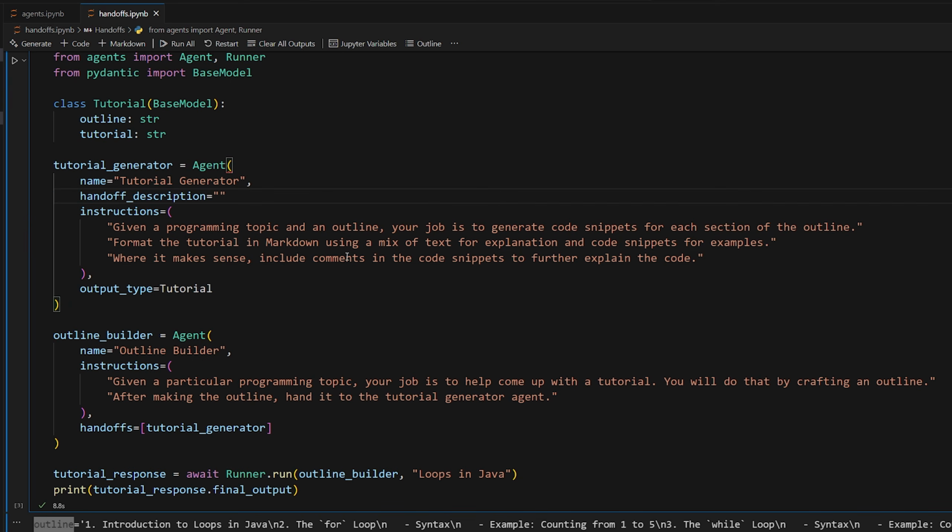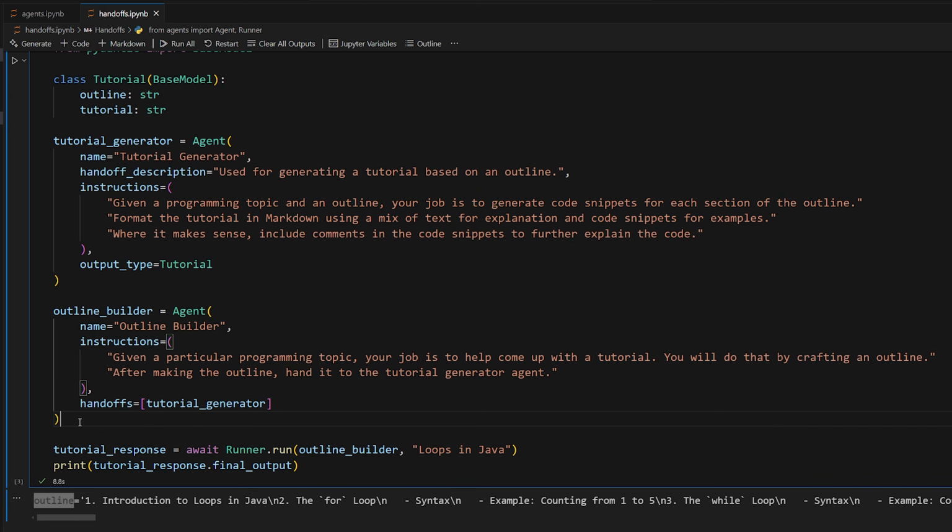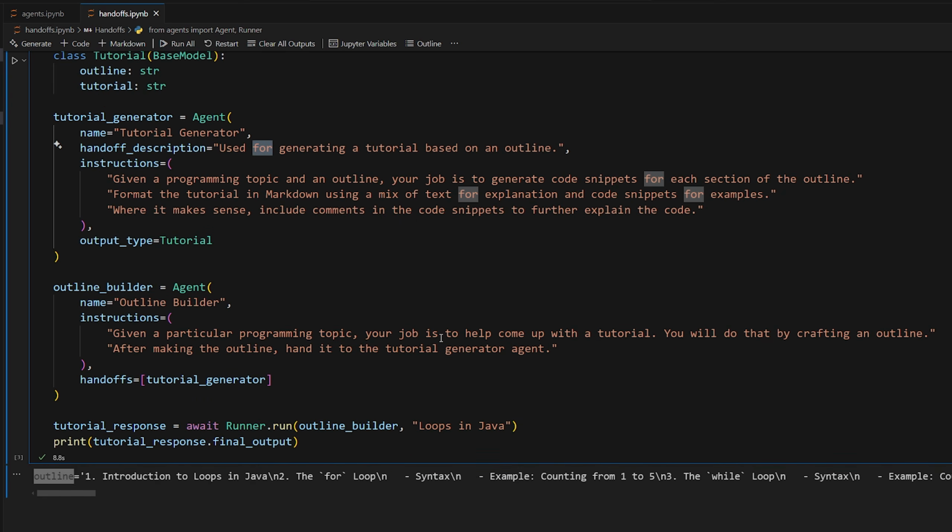So if I write a detailed description like "used for generating a tutorial based on an outline," this is very helpful when, for example, I have multiple agents that I can hand off to. If I have an actual detailed description here, it will make it more clear when it's deciding which one to hand off to, which one is the one that it needs. This one is specifically used for generating a tutorial based on an outline. Because again, it's autonomously deciding what to hand off to, this will help out a lot. Give it as much information as possible.